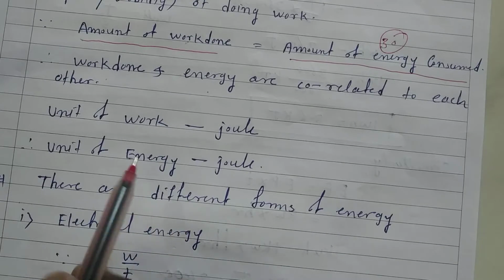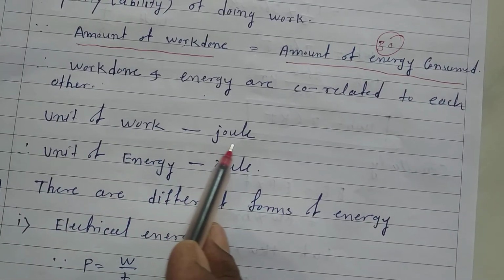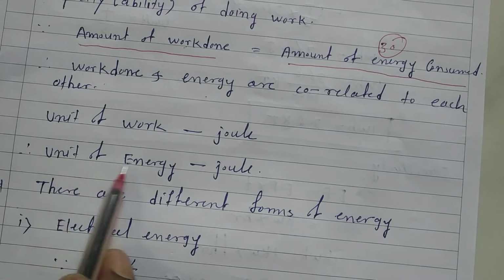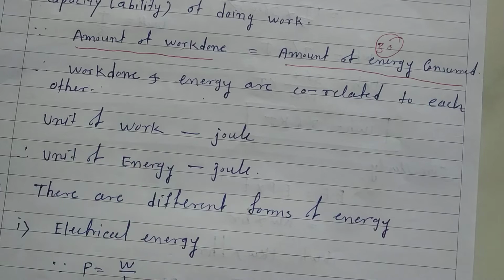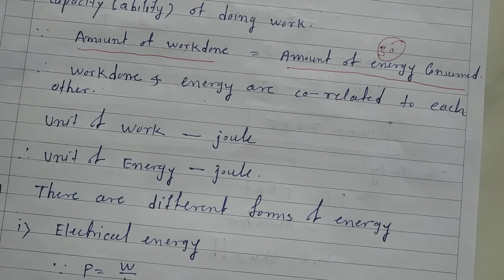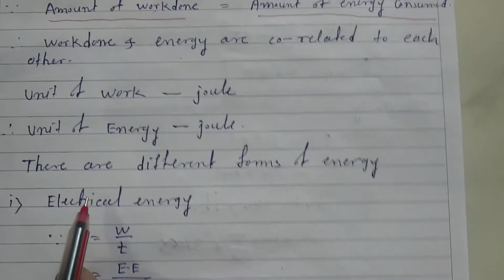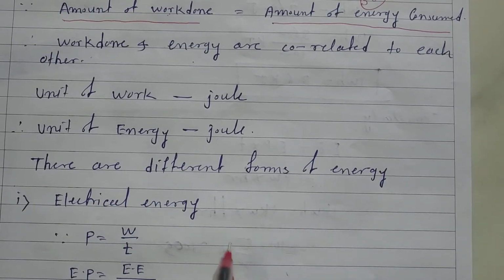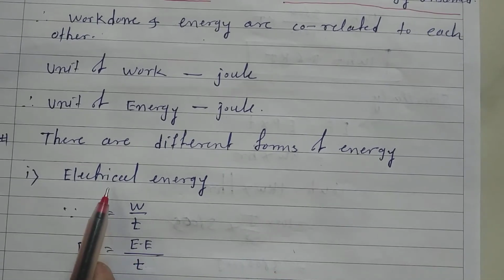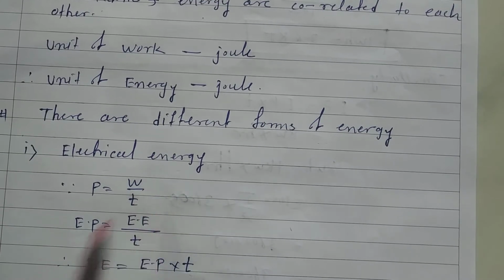Okay? That's why, what is the unit of work we have seen? Joule. It should be written in small letters if you are writing the complete spelling. And the unit of energy will be what then? Joule. Why is this so? Because work and energy are numerically equal, isn't it? In physics they are correlated with each other. Now as we know, there are different forms of energies: kinetic energy, potential energy, chemical energy. Like that we have one more form, that is electrical energy. Now we need to understand this in detail.